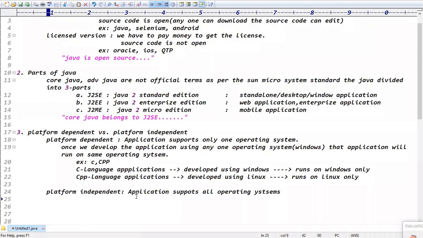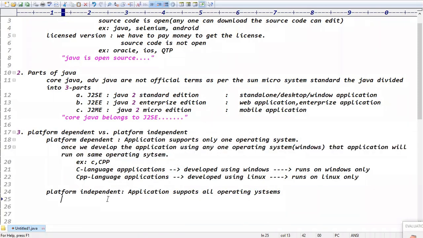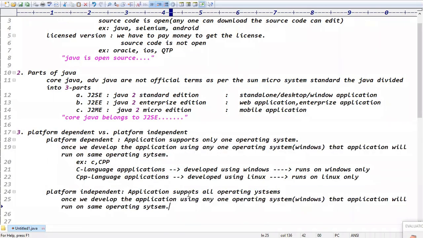Once you develop the application using any one operating system, like Windows, will that application run on the same operating system or on all operating systems?